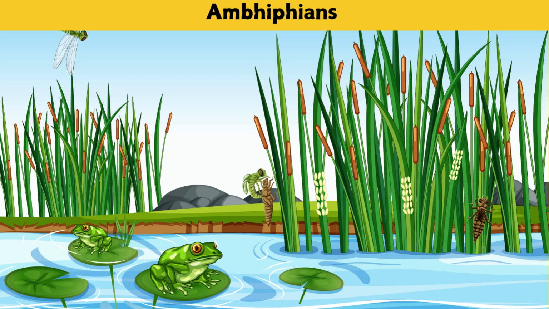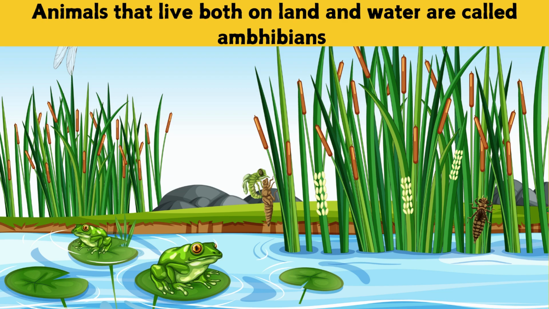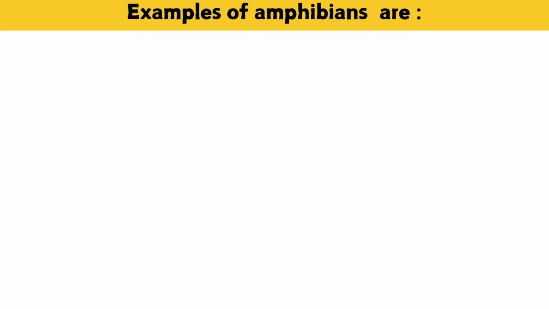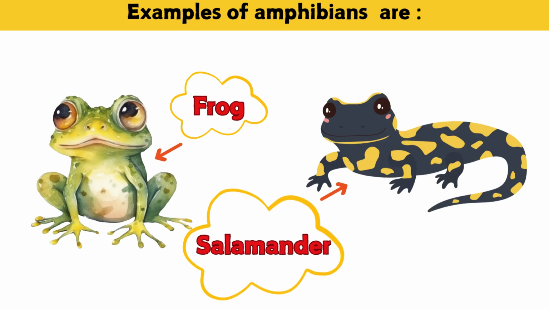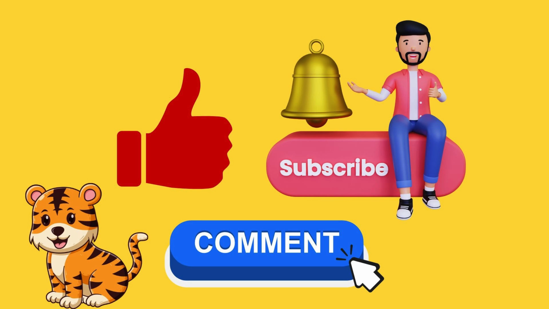Amphibians. Animals that live both on land and in water are called amphibians. Examples are frogs, salamander, and many more.